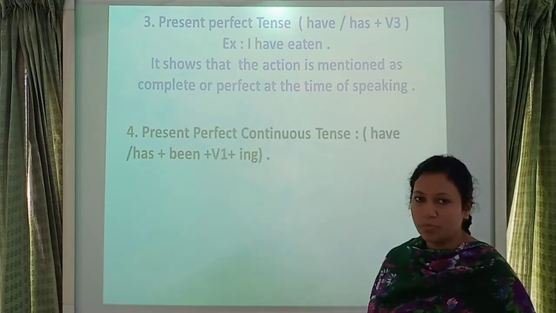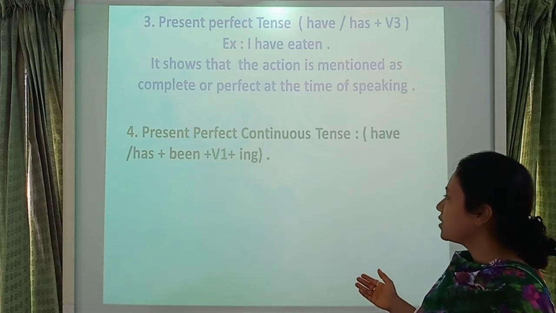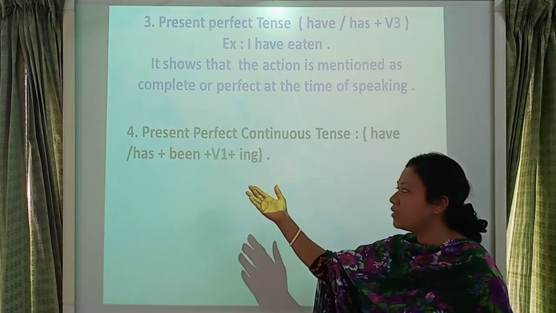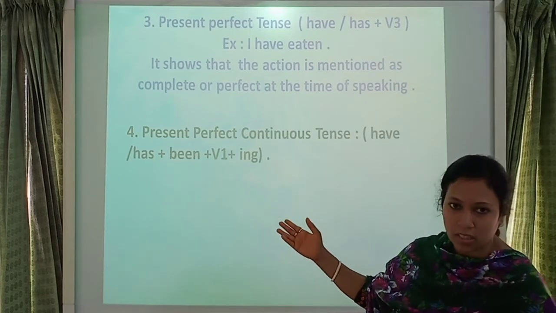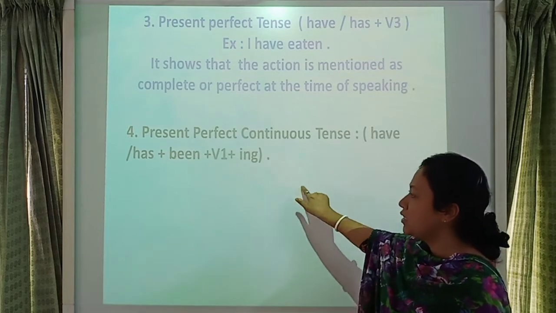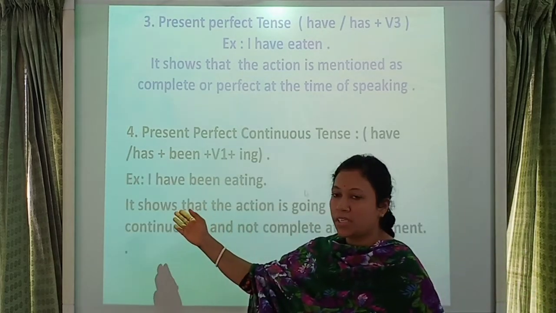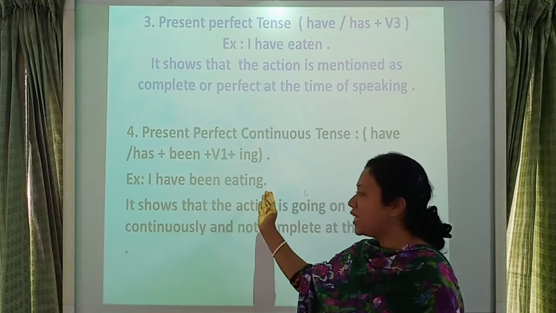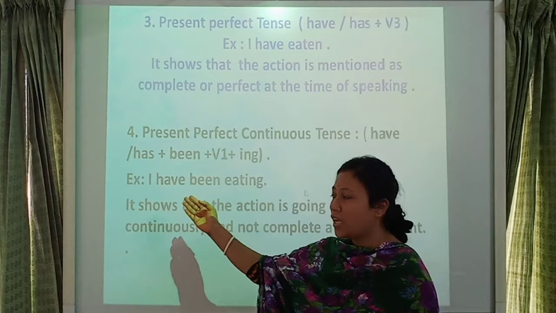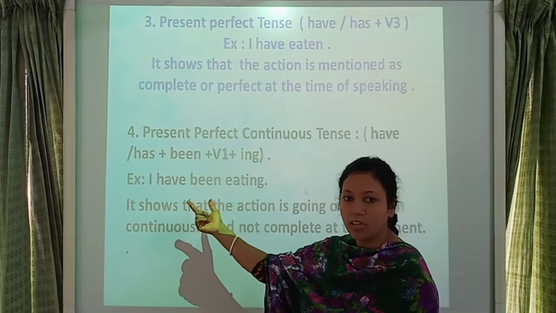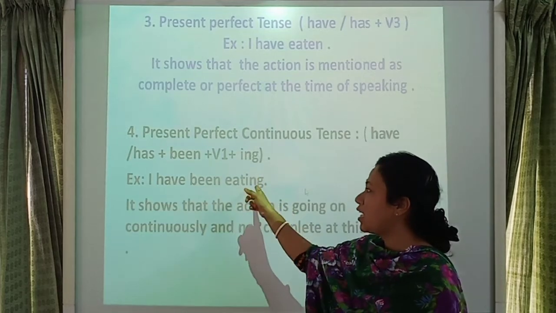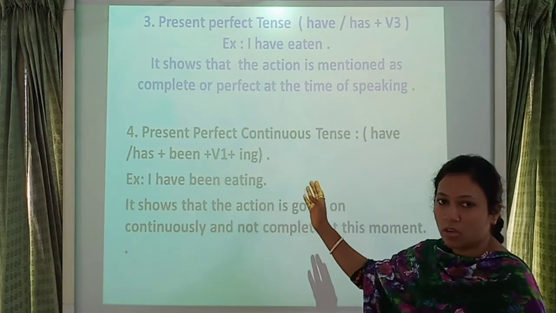Then number 4, present perfect continuous tense. Its indicating point is have, has plus been plus verb 1 plus ing. Here I give an example. Look at here: I have been eating. Here I is a subject, have been is an auxiliary verb, and eating is eat plus ing. It is verb 1 and the ing. That's why it's present perfect continuous tense.